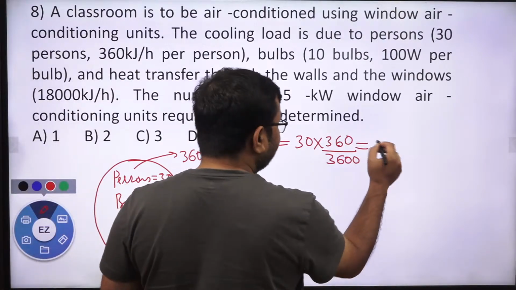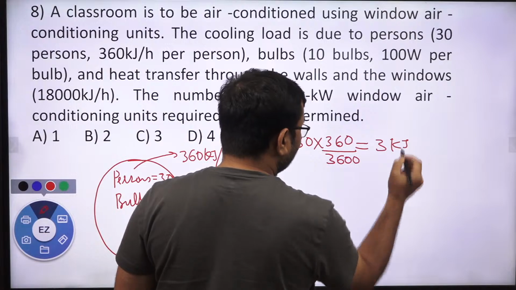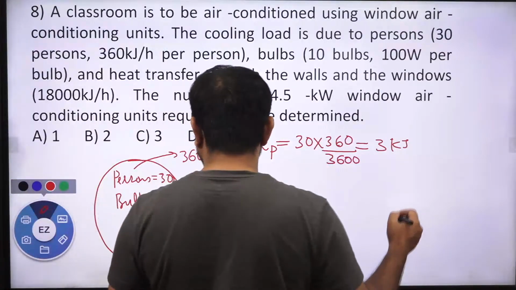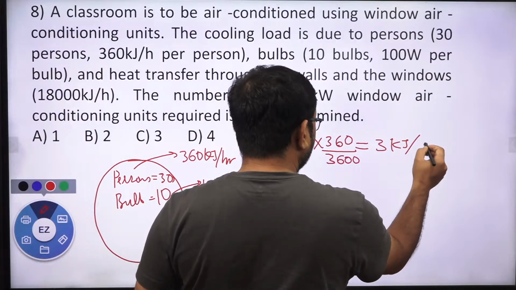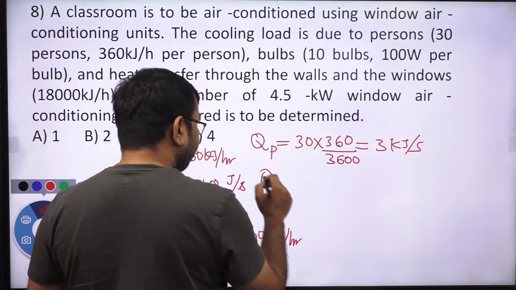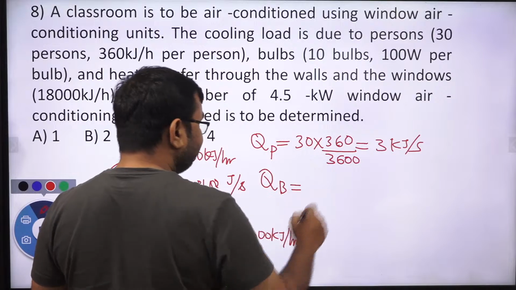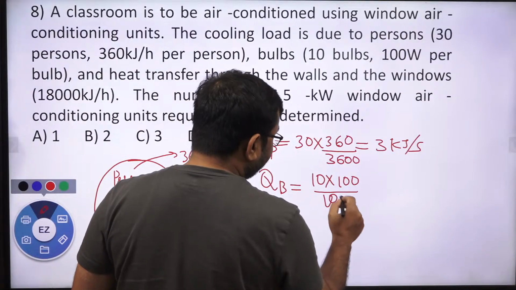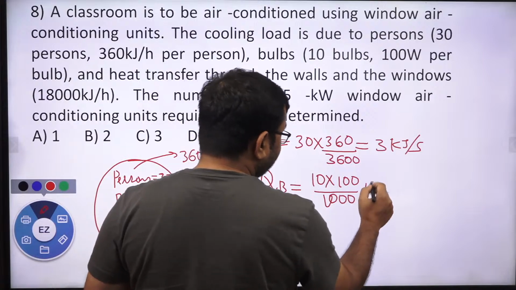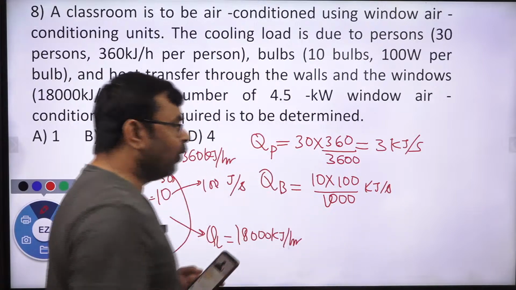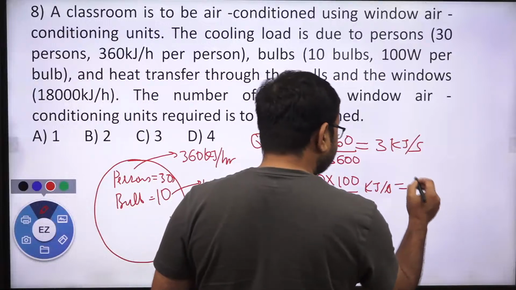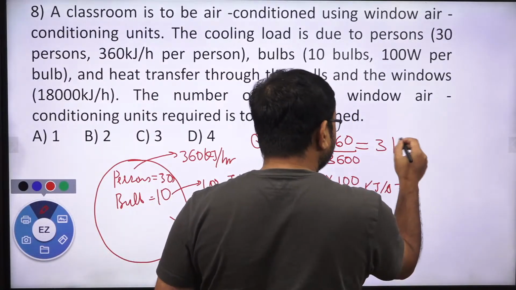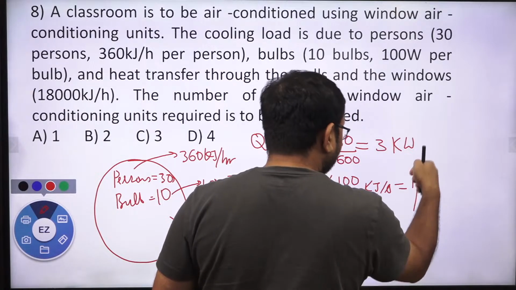So this is nothing but 3 kilojoule per second. And similarly, the heat required by the bulbs is 10 into 100 watt. If I divide by 1000, then you get kilojoule per second, or simply kilowatt. So this is 1 kilowatt.